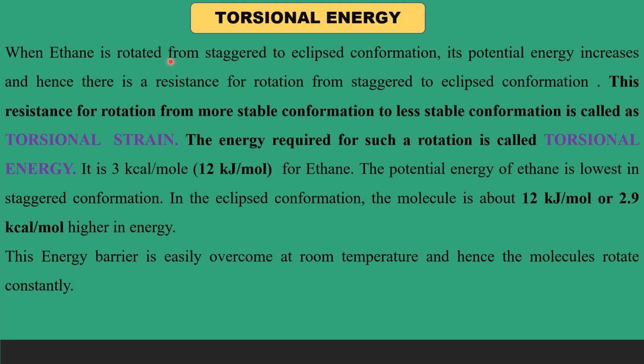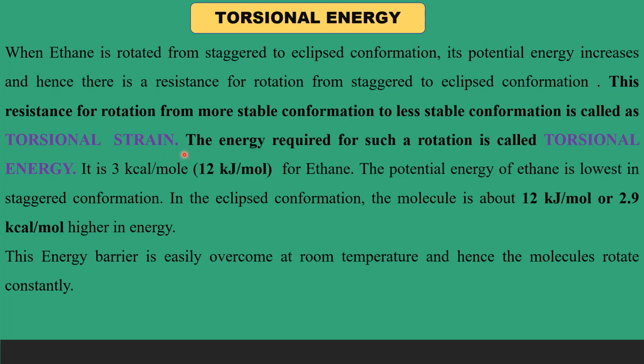Now when we try to do a rotation about carbon-carbon single bond to convert staggered, the most stable conformer, into the eclipsed conformer, the least stable, there will be a resistance for rotation. Therefore, this resistance for rotation from the most stable conformation to the least stable conformation is called torsional strain.